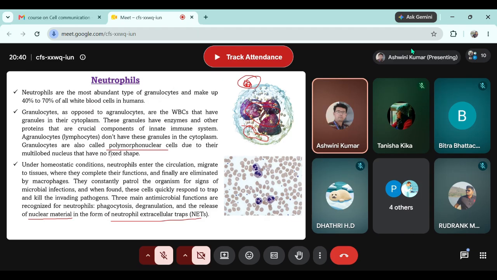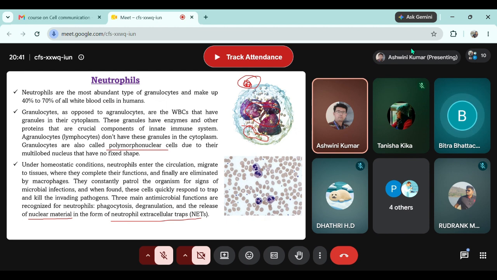And this process of releasing the nuclear material or chromatin fibers to trap the pathogen is called NETosis. Because of the net, it is called NETosis. Is this slide clear? Hello? Is this slide clear?